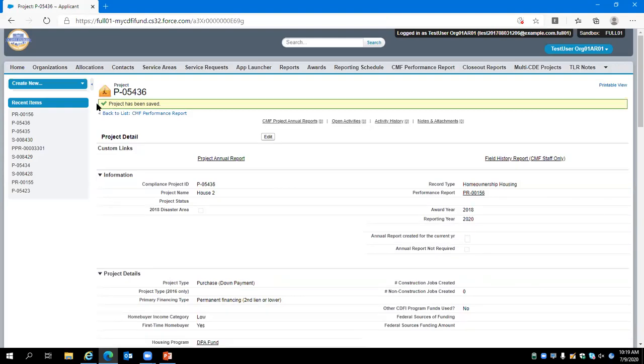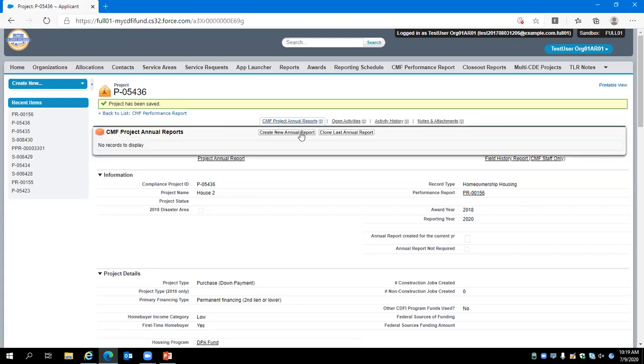After hitting save, we receive confirmation that the project record has been successfully created. As such, we will now proceed by creating an annual report for this project.